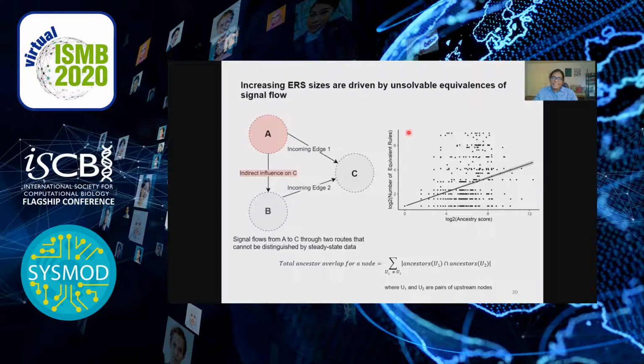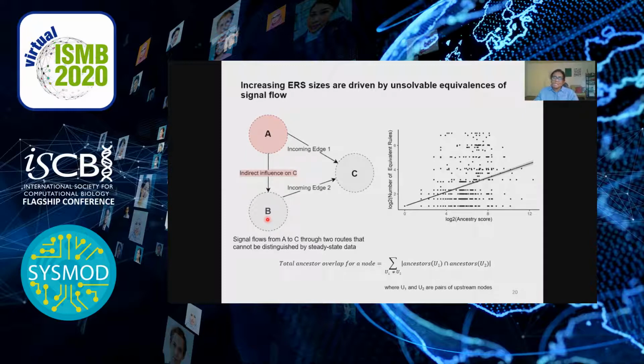An inherent limitation of trying to make inferences about the network dynamics from snapshot measurements is that we occasionally run into cases where we cannot correctly identify signal flow. For instance, in this 3-node network, node C is regulated by its upstream nodes A and B. However, A can influence node C in one of 2 ways, either through this incoming edge or through this route via node B. So there's no way to tell these signal flows apart unless we have time-resolved data.